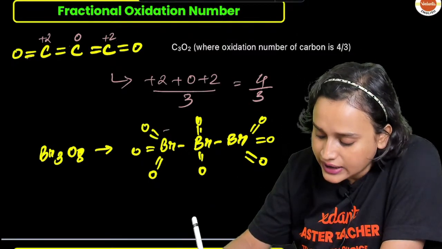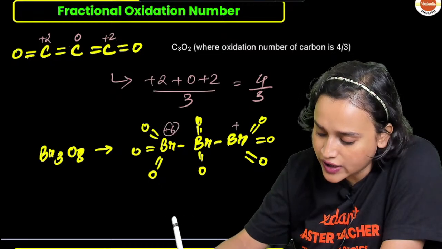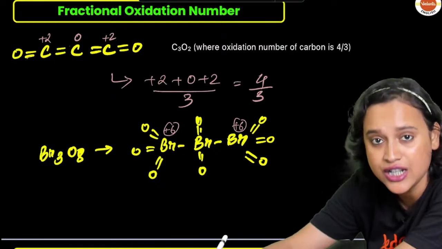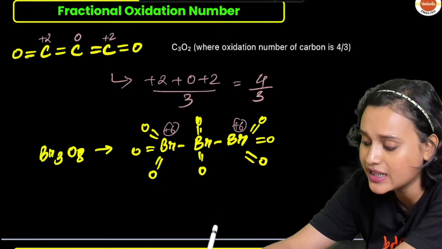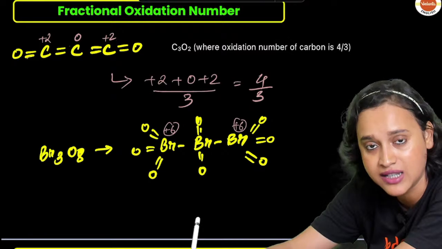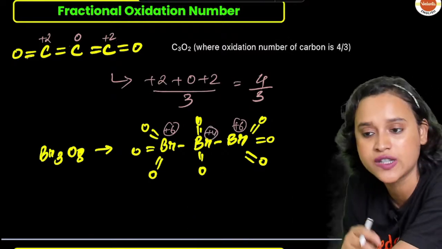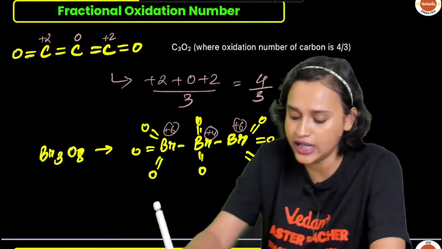So if you see, the terminal bromines will have +6 oxidation state, because -2 into 3 is what? -6. So this means that these guys will have +6 oxidation state. And here, this bromine will have +4 oxidation state. Am I right? Absolutely.